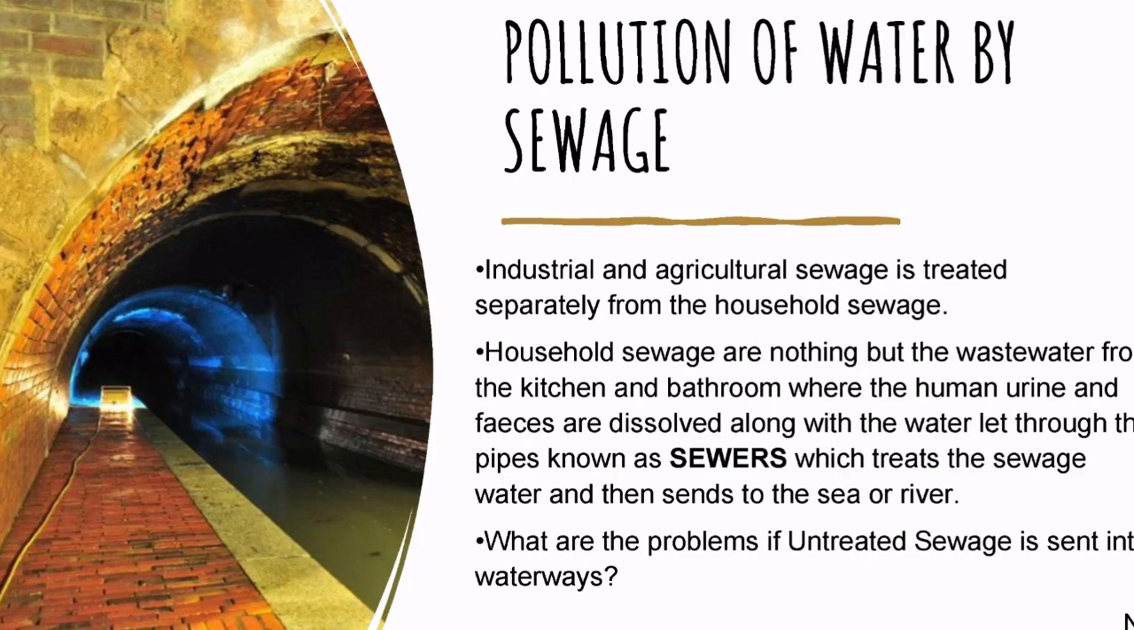Pollution of water by sewage. Industrial and agricultural sewage is treated separately from household sewage. Household sewage is nothing but the wastewater from the kitchen and bathroom, where human urine and feces are dissolved along. It is then let through pipes known as sewers, which treat the sewage water and then send it to the sea or river. What are the problems if untreated sewage is sent into waterways?